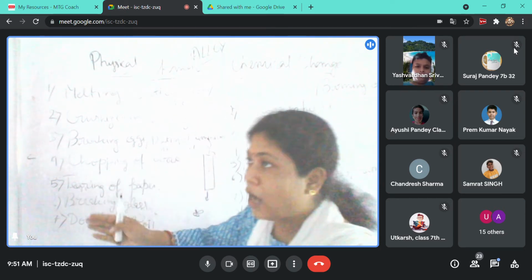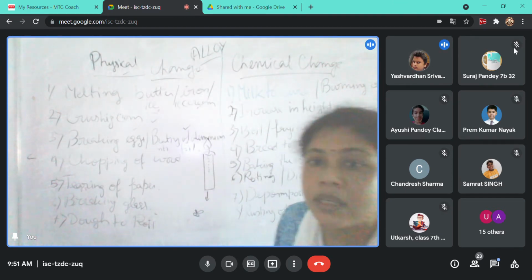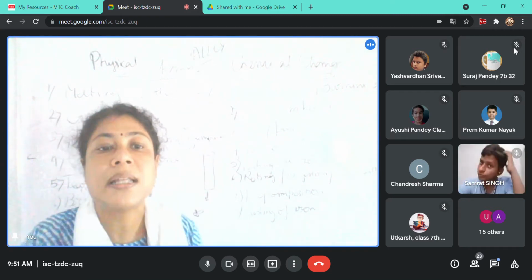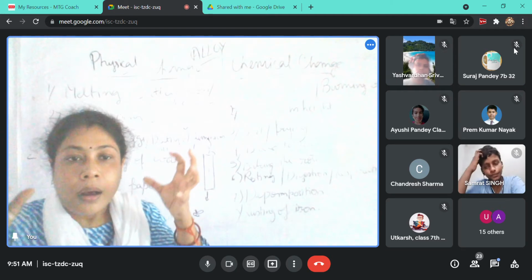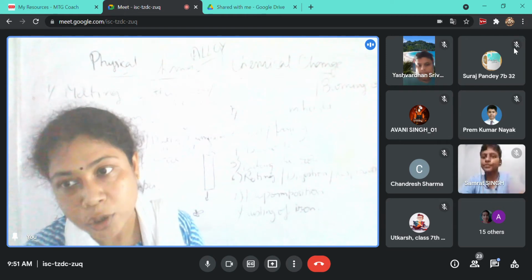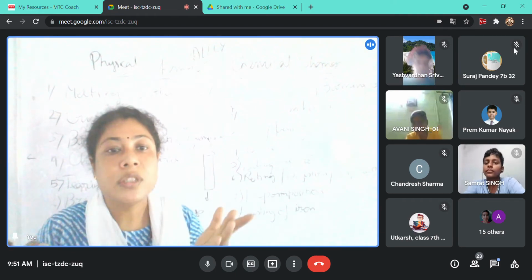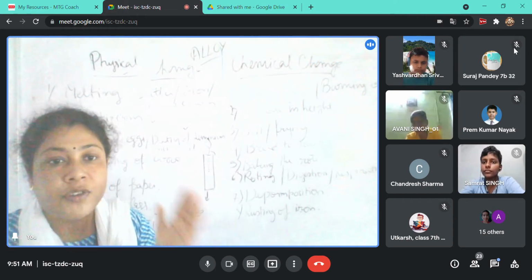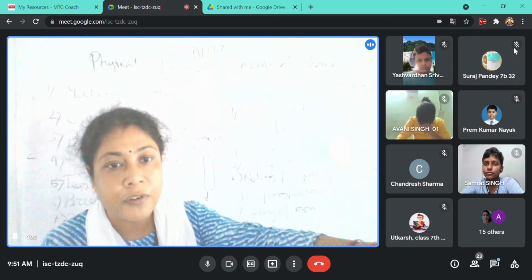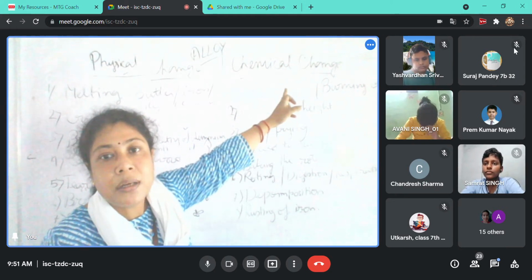Okay, so now we are moving on to chemical changes. What are chemical changes, children? Chemical changes, yes, are changes where there is a change in the chemical properties, where the elements that are present inside the compound are reacting with each other and completely new substances are produced. There may be a change in color, there may be evolution of heat, and a new substance will be formed. So these type of change where a completely new substance is formed with the evolution of heat, with the change of color, along with all kinds of physical changes, they will be regarded as chemical change.